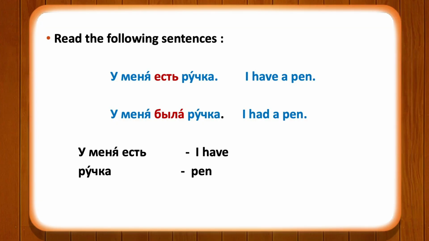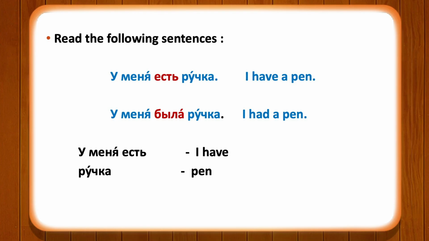So the sentence such as у меня есть ручка, which means I have a pen, in past tense would become у меня была ручка. So была is the feminine form of the verb быть, which is used according to the word ручка, which is a noun of the feminine gender.